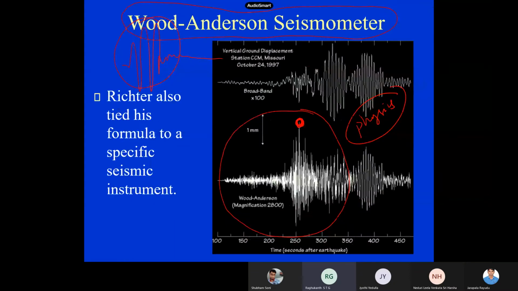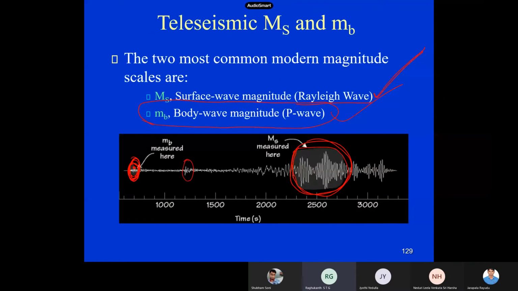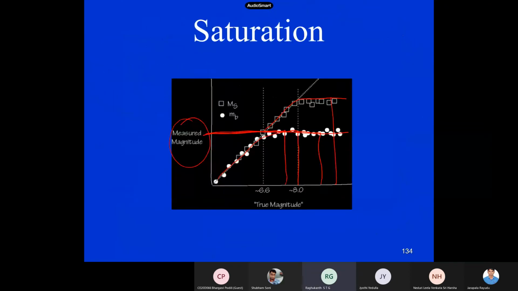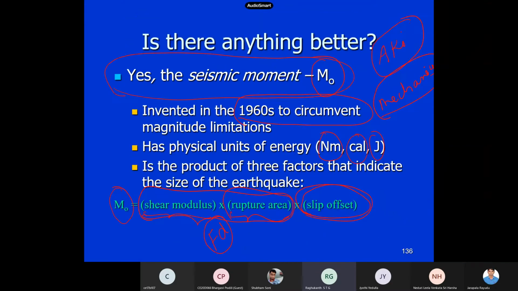This is the old Richter magnitude, and it just takes the maximum amplitude. That maximum amplitude corresponds to what waves, we can't say. Now body wave magnitude is where you measure body wave amplitude, otherwise surface wave magnitude. Finally, we said the surface waves and body waves saturate after some limit, but they can still be used to detect nuclear explosions and earthquakes. The differences one can do with these magnitudes also.